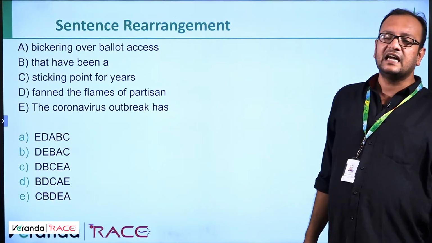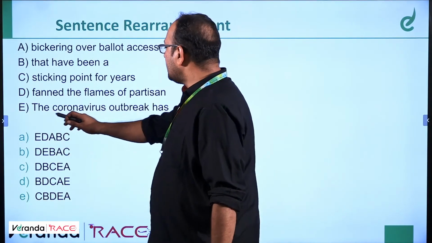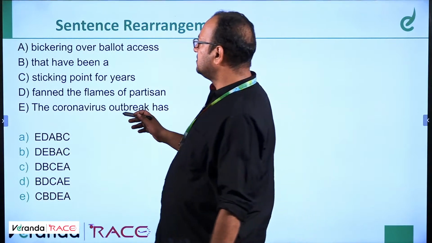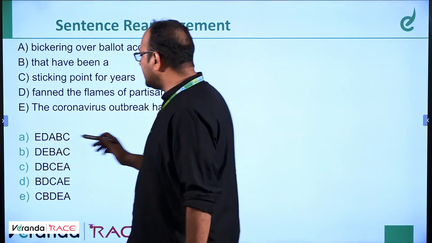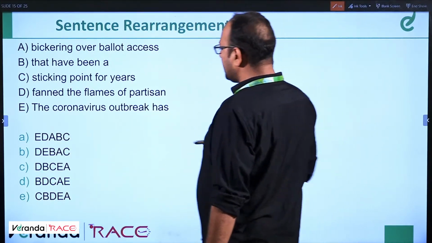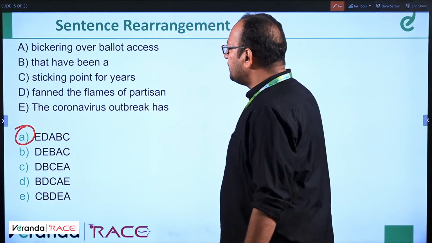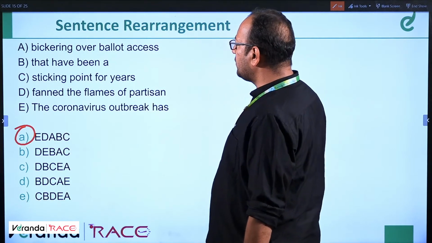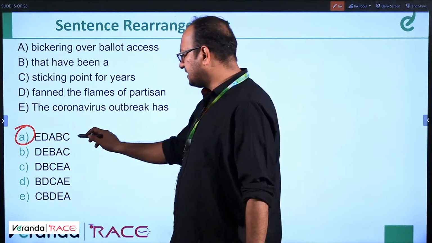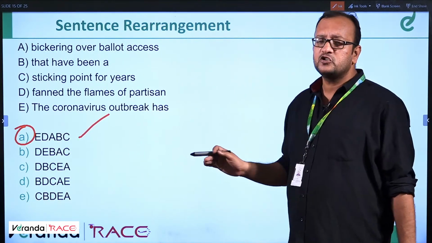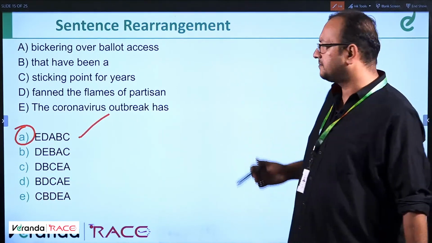Now we will do sentence rearrangement. Okay. So, the coronavirus outbreak has, this is the first sentence, no doubt. So we do have an option like that. Only one option is there which starts with E. Let's check it once again. This is the answer. The coronavirus outbreak has fanned the flames of partisan bickering over ballot access that have been a sticking point for years. Wonderful. This is the correct answer. This is easier because, even if you know the first sentence, you can find the answer.